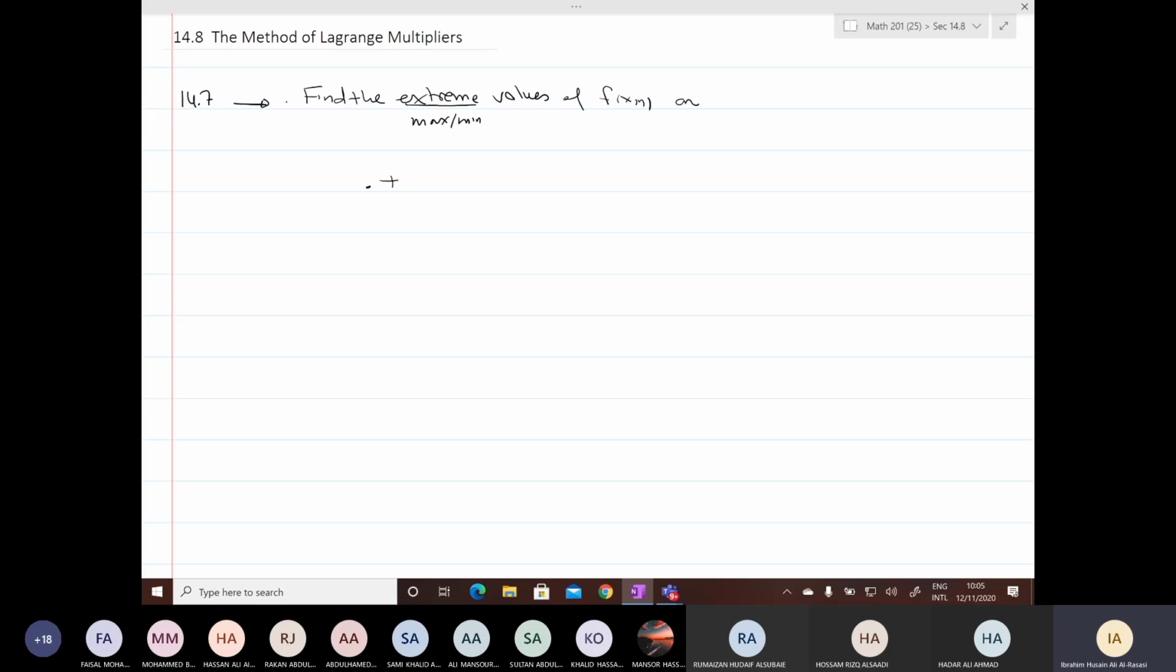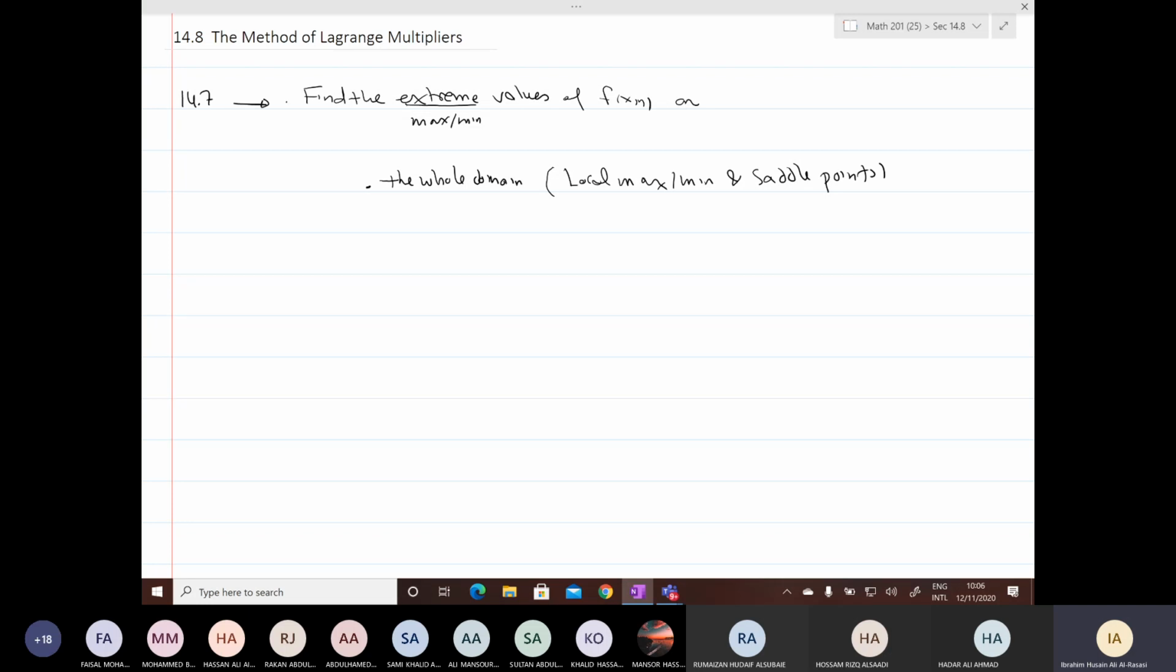And here, in the whole domain, we ask about local max, min, and saddle points. So this is the first question: find the local maximum and local minimum and saddle points.